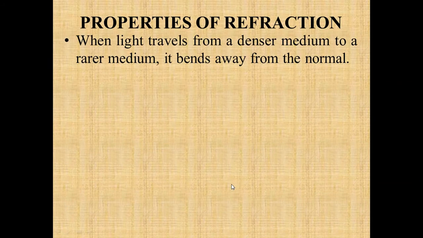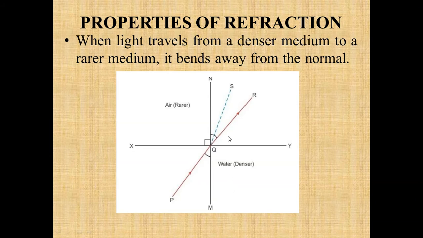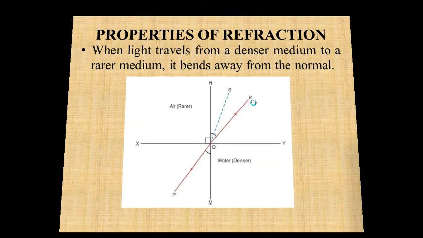Next property is whenever the light travels from a denser medium to a rarer medium, like from glass to air, what happens to it? It bends away from the normal. So this is the incident ray PQ. This is the water, the denser medium, and air is the rarer medium. So when it travels from denser to rarer, it deviates, it bends away from the normal. That should be the path of the ray, and it is bending away from the normal.